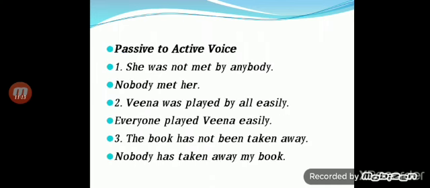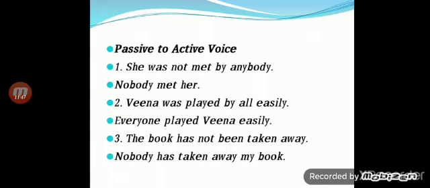And how do we change from passive into active voice? She was not met by anybody. If you see the word anybody, there is already a negative format in the sentence, not. So it's very easy to identify that this is in a negative format. So use nobody. Nobody met her. Veena was played by all easily. So all refers to everyone, everybody. So everyone played Veena easily.